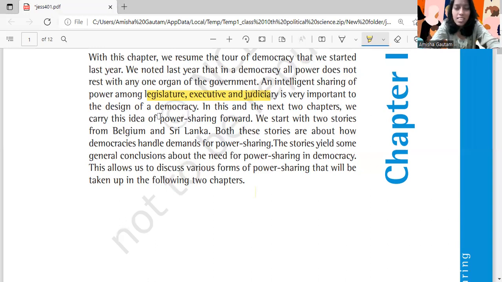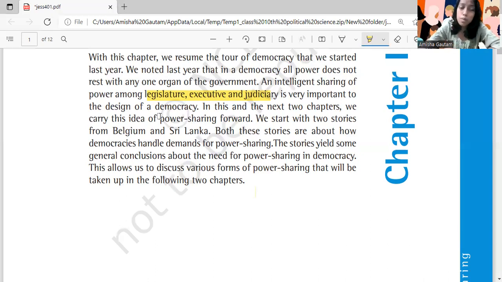It's not like that we are only going to read these stories for entertainment purposes. We are going to draw some general conclusions about the need for power sharing in democracy. So we will understand why power sharing in democracy is important and why it needs to be there.